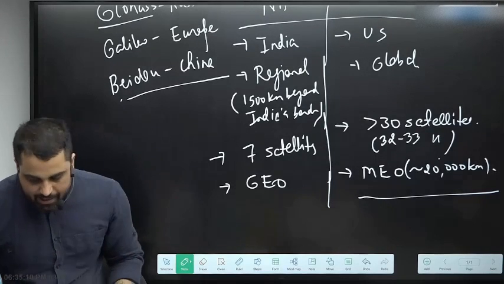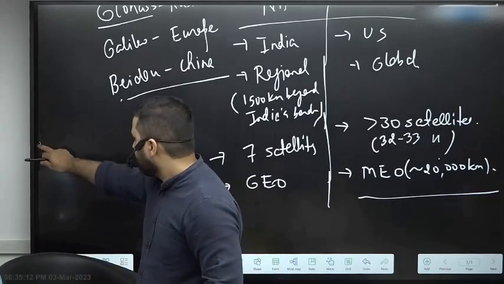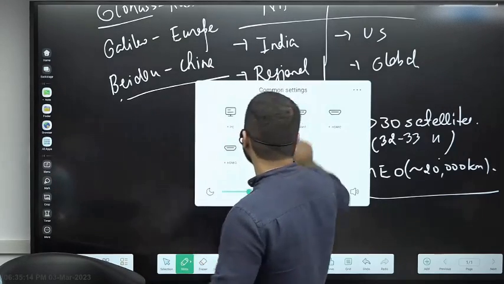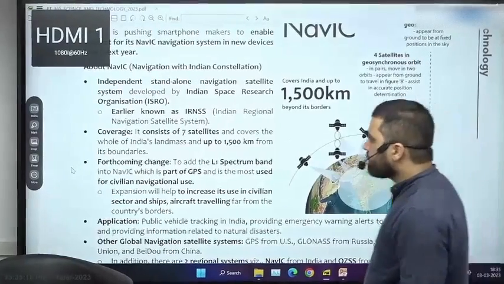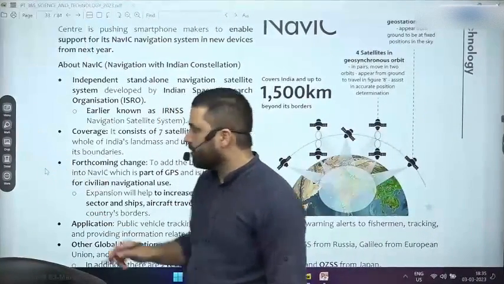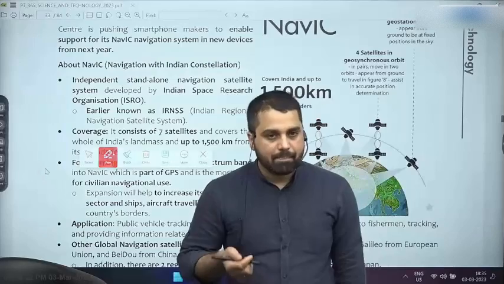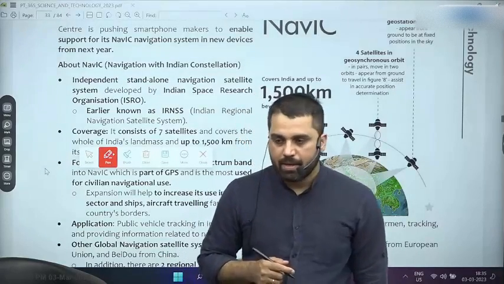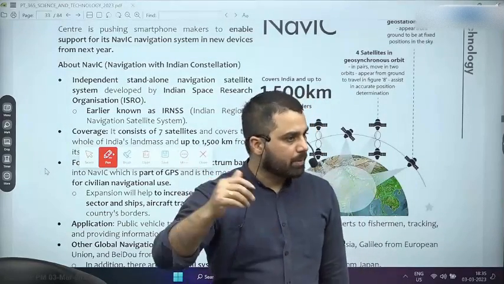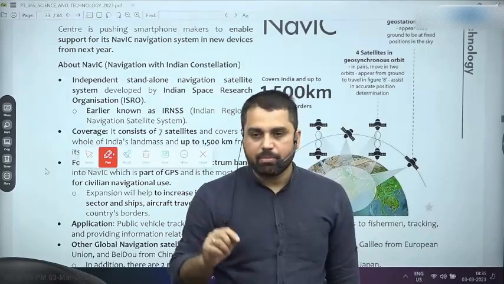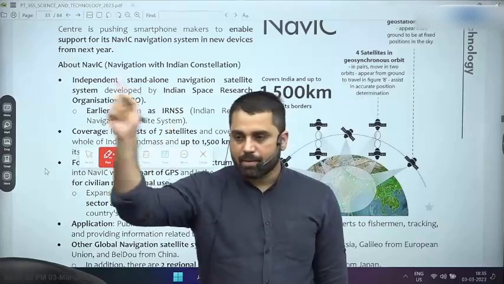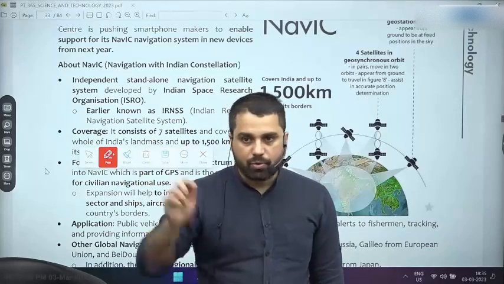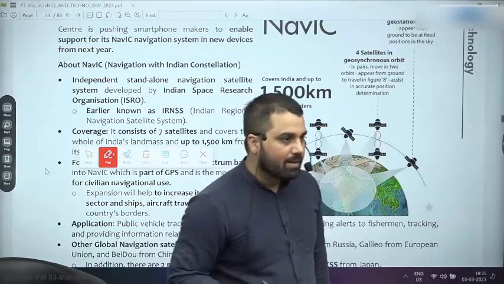So what Navik has done here is the other reason why this was in news. By the way, जो GPS satellites हैं और in general जो navigational satellites हैं, they have both civilian and military uses. जो civilian use, जो हम WhatsApp पे location भेजते हैं, Google Map use करते हैं. जो military use होगा, that will be, for example, if I have to guide a missile to hit a particular location, or a drone.